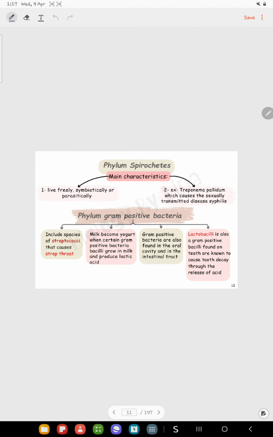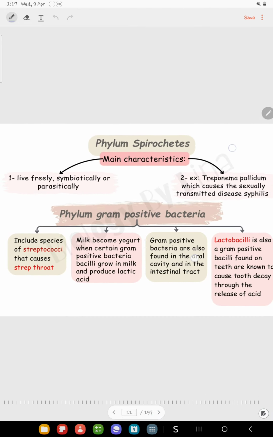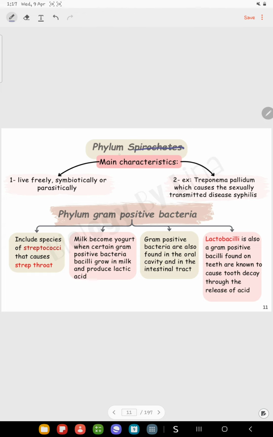Now, the second phylum of bacteria of the kingdom Eubacteria is named Spirochetes. Some of the Spirochetes live freely, others live symbiotically, while others live parasitically. A symbiotic relationship means a relationship between two organisms where both of them benefit from each other. While parasitically means a relationship also between two organisms, where one benefits while the other is harmed by the relationship.